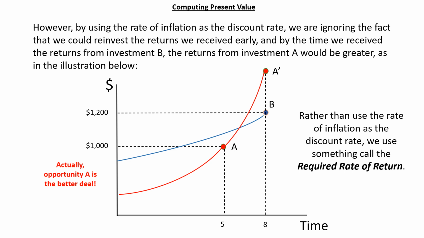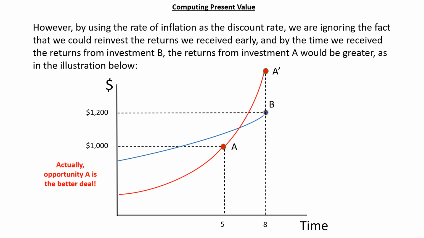Rather than use the rate of inflation as the discount rate in this case, we use something called the required rate of return. A set of lecture notes on the required rate of return, what it is and why we use it, is in the lecture notes section of Module 2. Make sure you read and understand that brief essay. Post questions and comments to the discussions board. Your goal, for test purposes, is to distinguish when you should use the rate of inflation as the discount rate and when you should use the required rate of return.